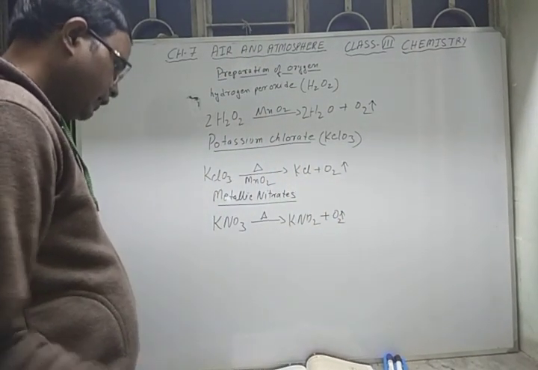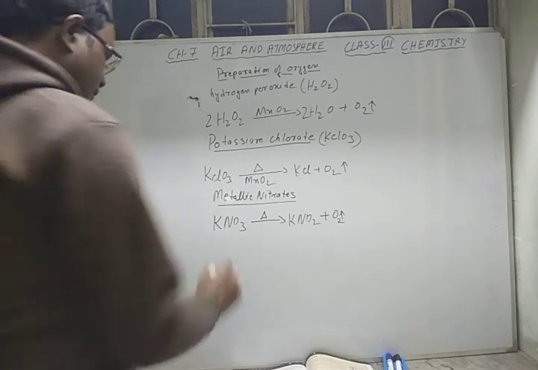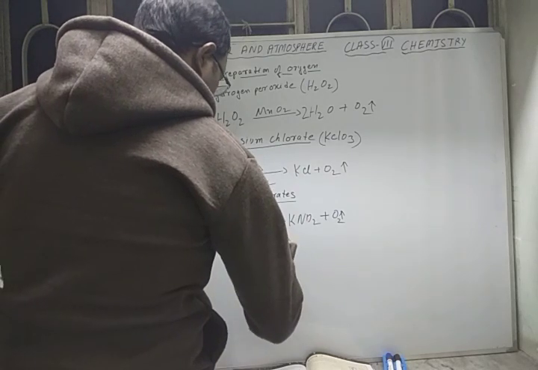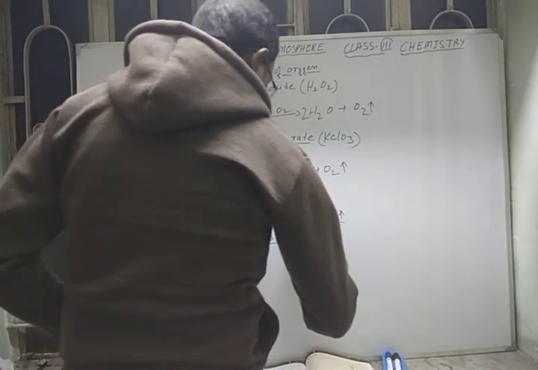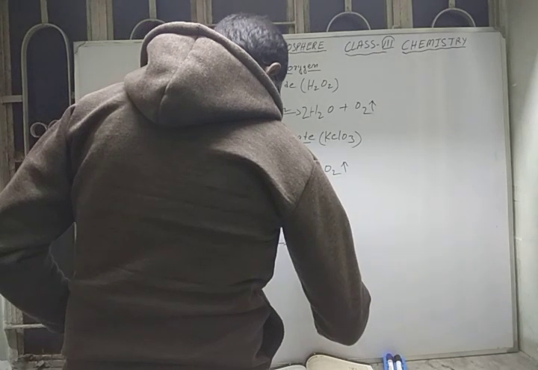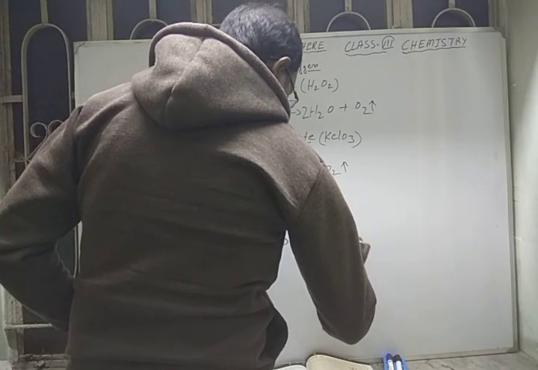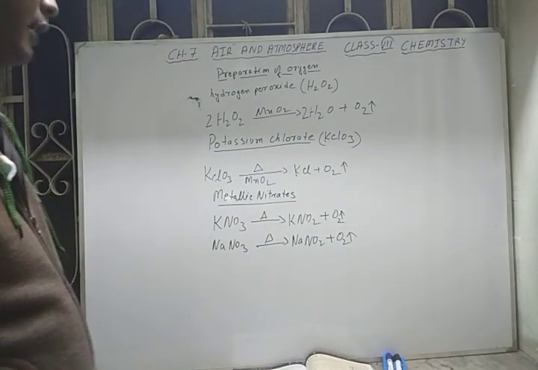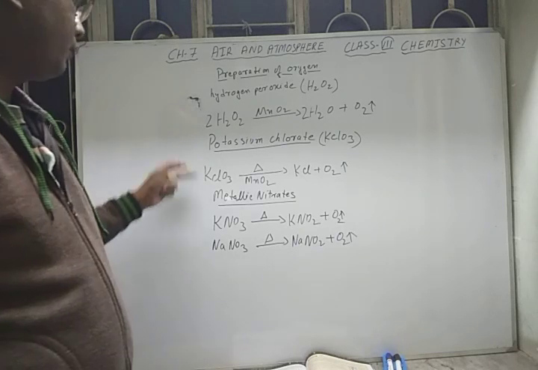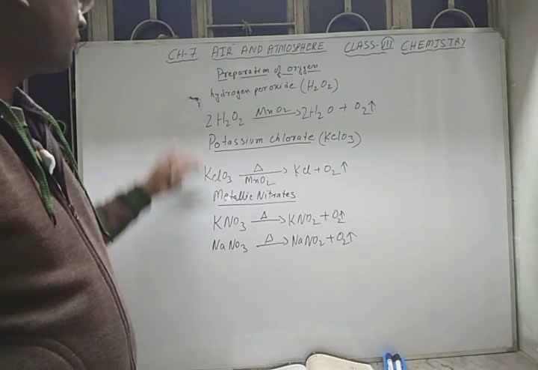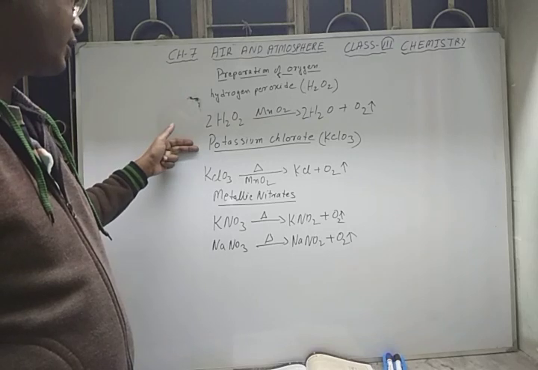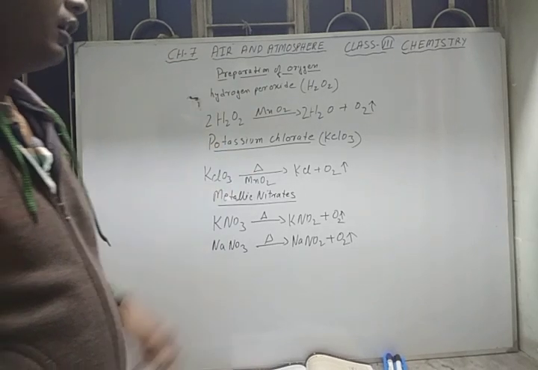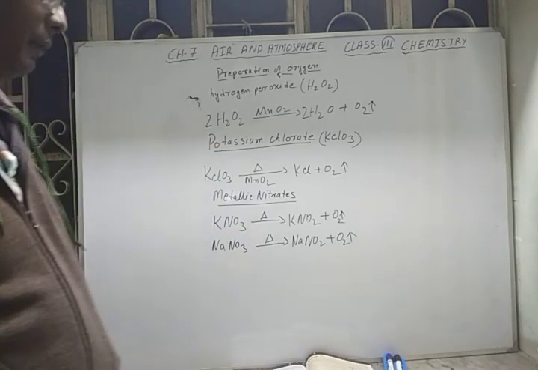Another way is sodium nitrate, NaNO3. On heating, what will you get? Sodium nitrite, NaNO2, plus oxygen gas is liberated, and you have to collect it in the gas jar. So by these three methods, using hydrogen peroxide, potassium chlorate, and metallic nitrates, we can prepare oxygen in the laboratory.